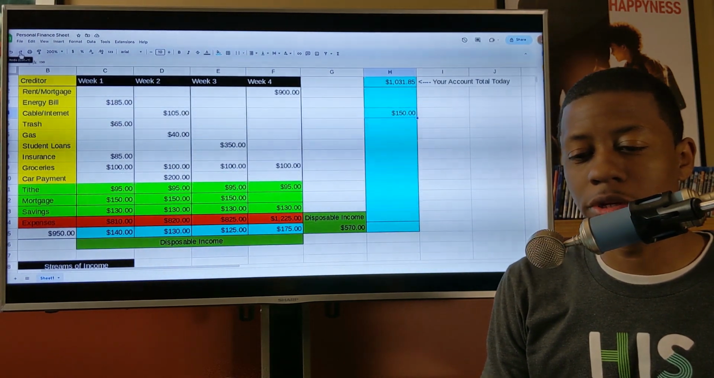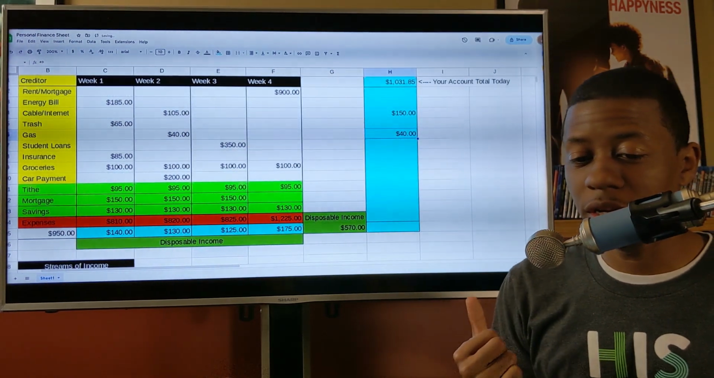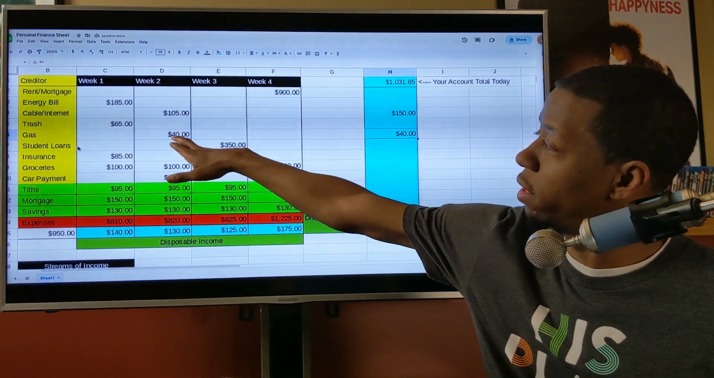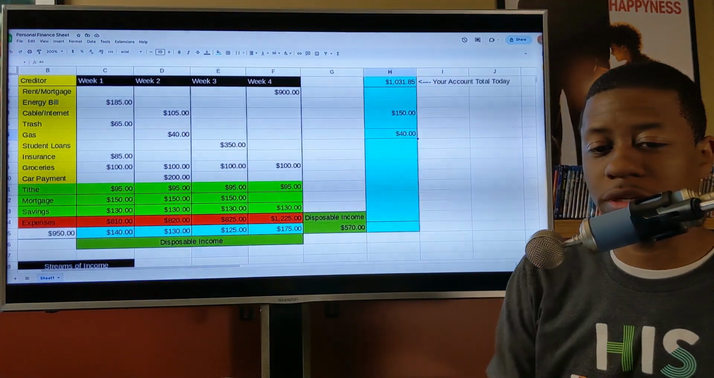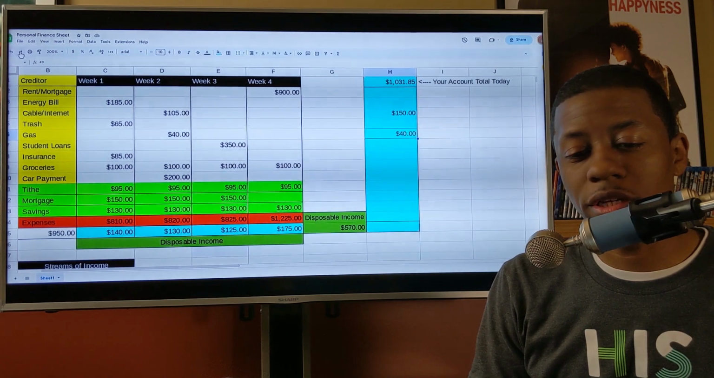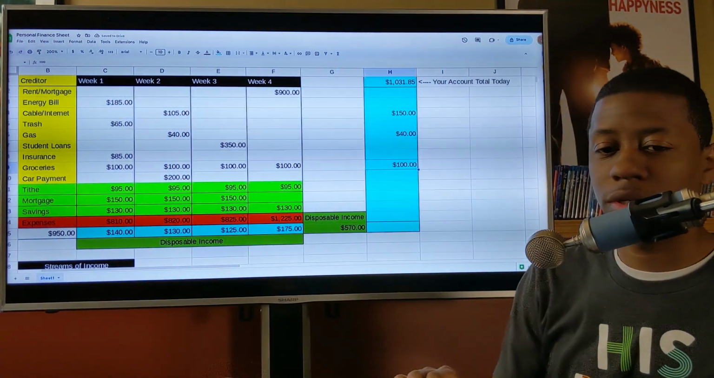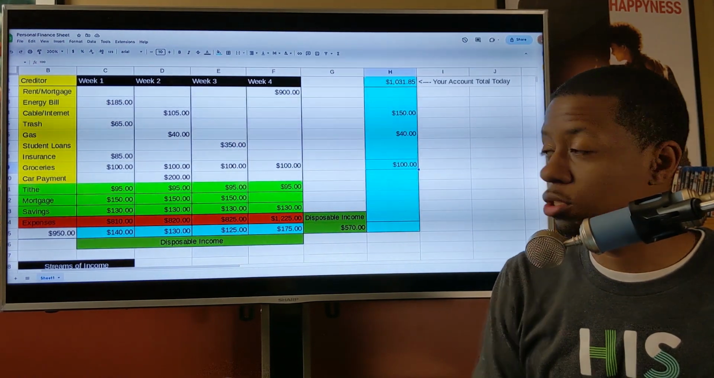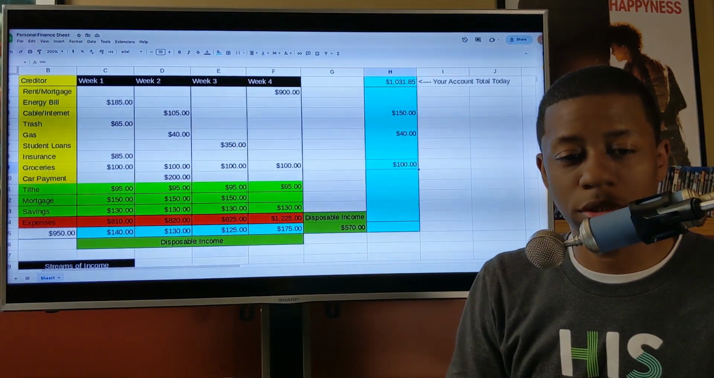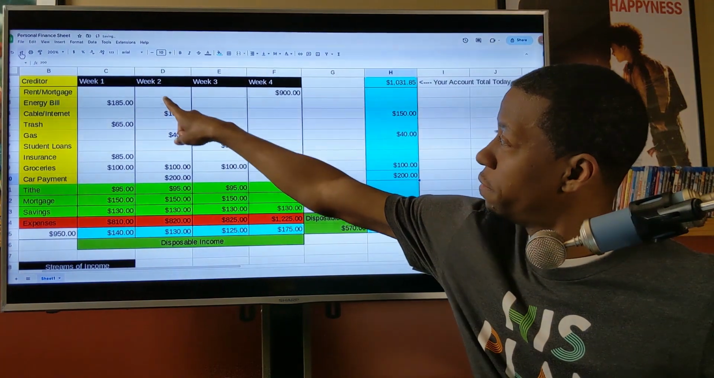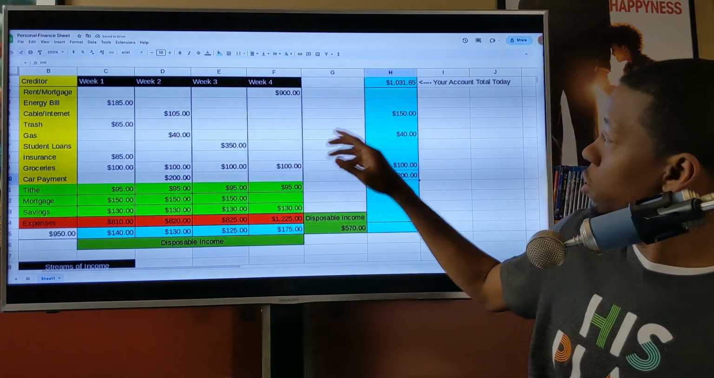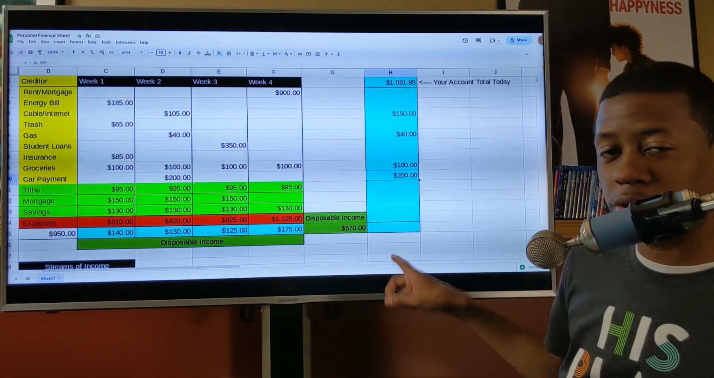The next thing we'll do is go down the list. We've got $40 right here at the gas. So we'll type in $40 there. Next thing that we have on the list is $100 here. So let's bring $100 there. And then under that one is $200, which is there. So everything that you have to pay for week 2, you should have it right here. This is the real time number.